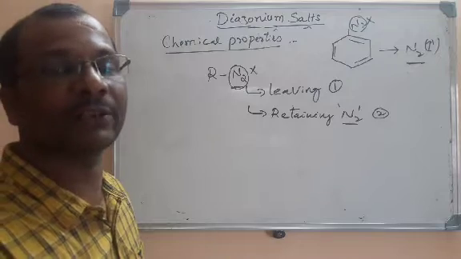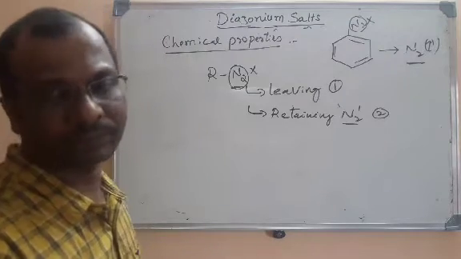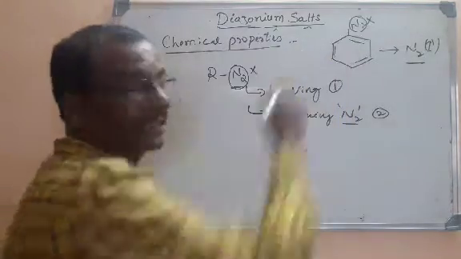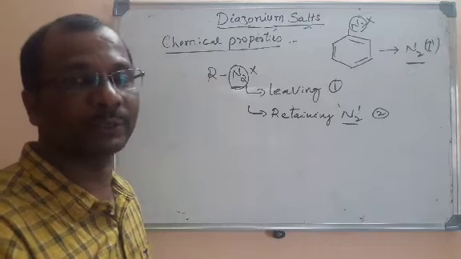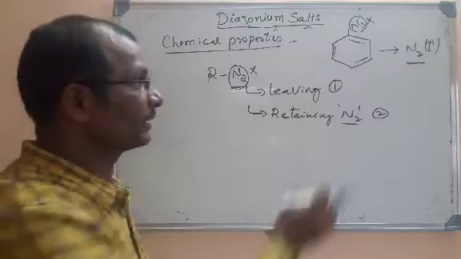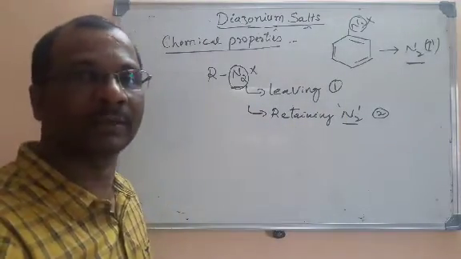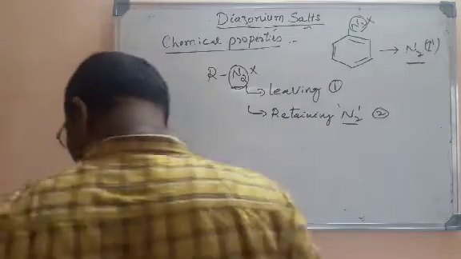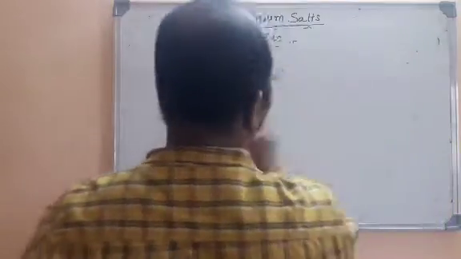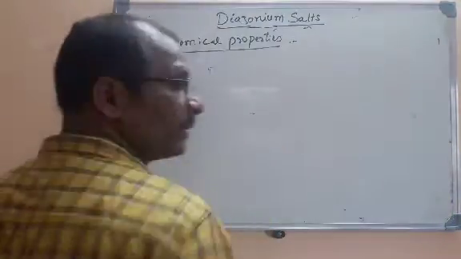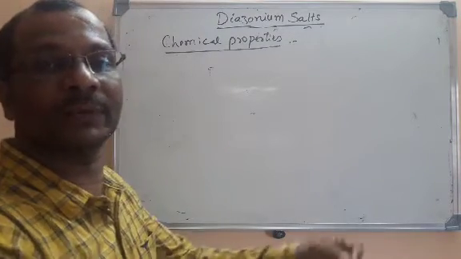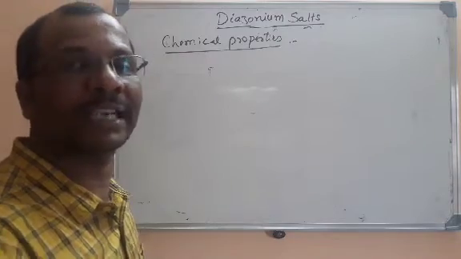In some reactions, nitrogen will be there even in the product. In some reactions, nitrogen will be leaving the molecule. I told you that nitrogen readily leaves in the form of nitrogen gas from these diazonium salts. It's a very good leaving group. Now let me first explain the reactions where that diazo group is liberated in the form of nitrogen. The first reaction is the Sandmeyer reaction. We are going to learn the chemical properties where the N triple bond N is lost in the form of N2, where nitrogen is removed.